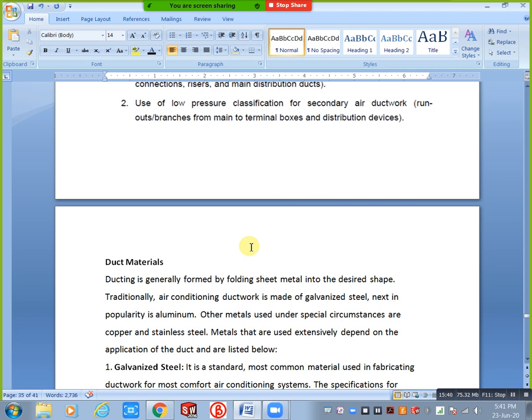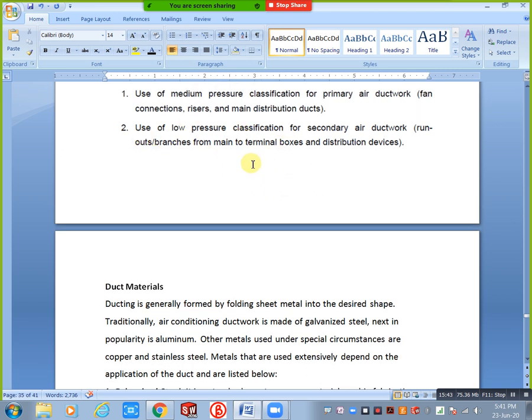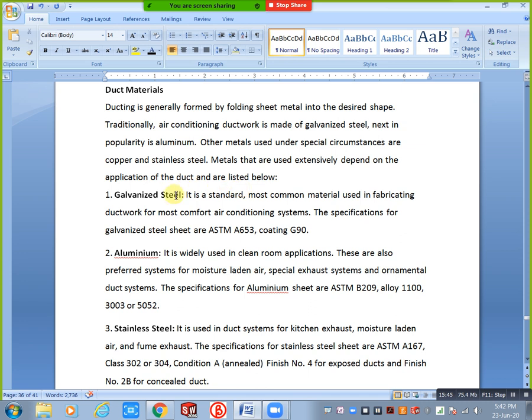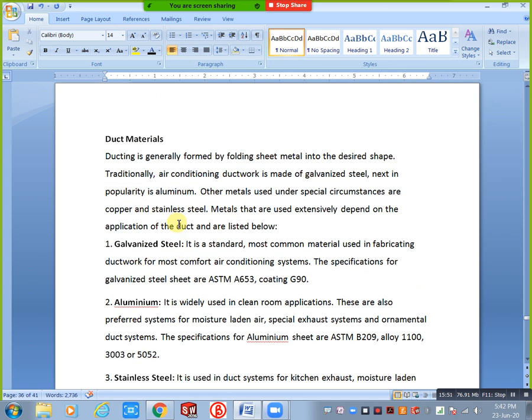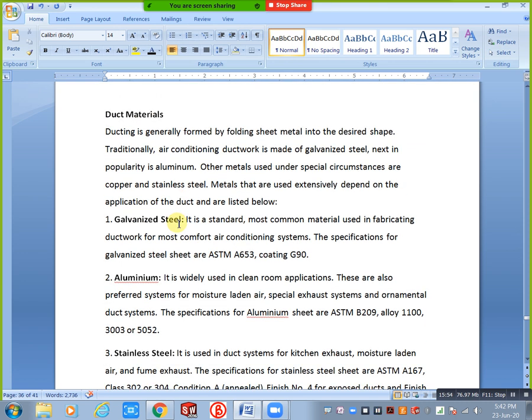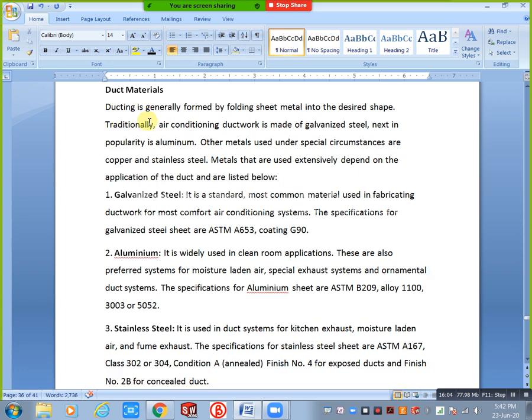Next we will discuss duct materials, which type of materials we are using for ducts. Normally you take sheets measured by gauges, not in mm. Here you can see duct material. Duct is generally formed by folding sheet metal into the desired shape. Based on the shape you need, you give the drawing, then they will fabricate it, or otherwise we have some standard catalogs from the company. Based on that you will select your size.